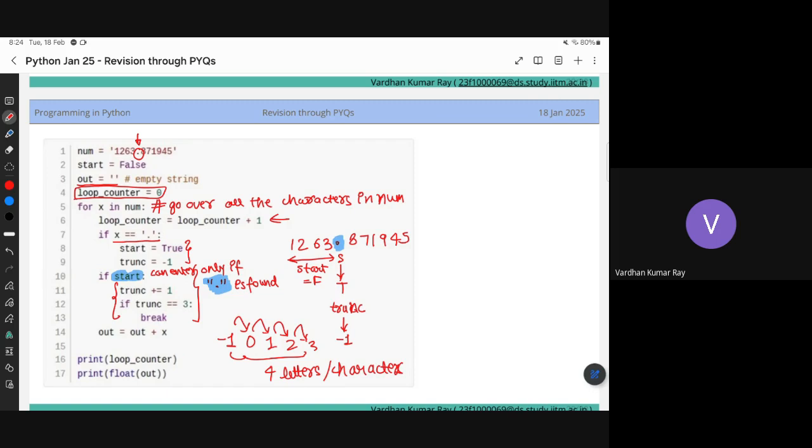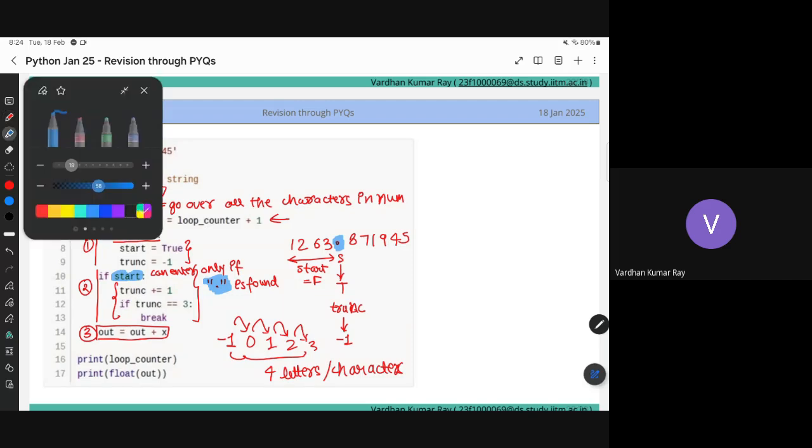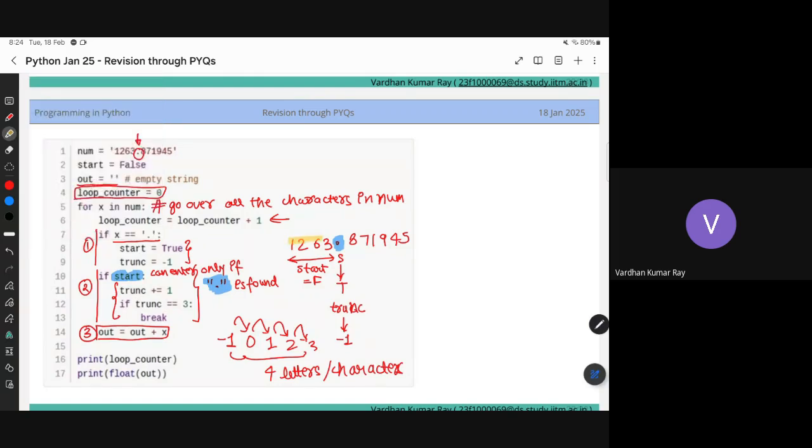But there is an out thing which is adding the characters till now. As you can see, this is not in the if block. So be careful, this is not in the if block. So what are the characters which I read till I reach the 4th character after the dot or point? I'll just mark it here. I read till 9, right? So this portion would be out.